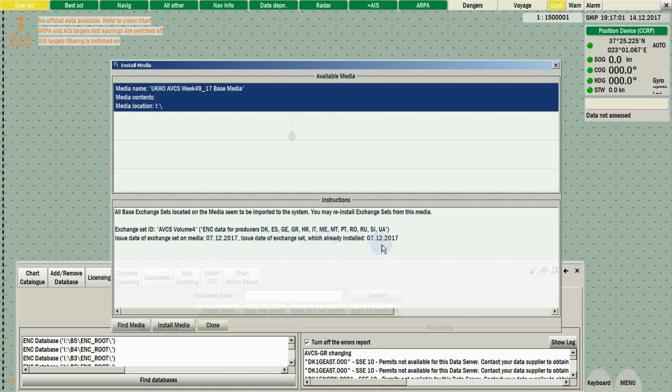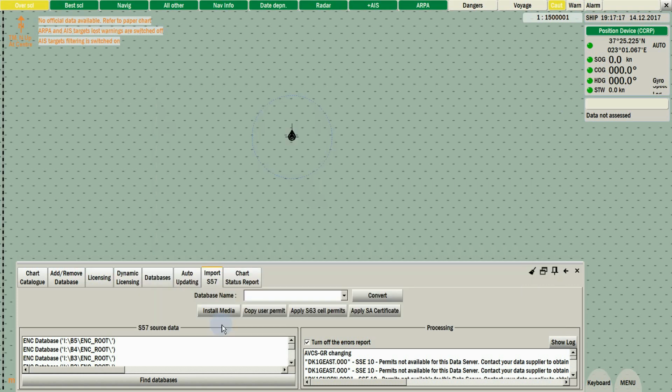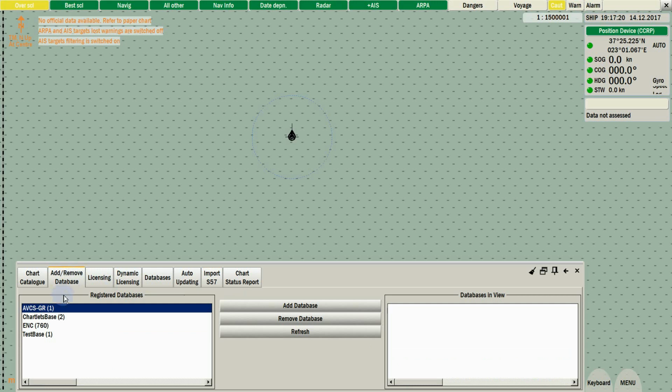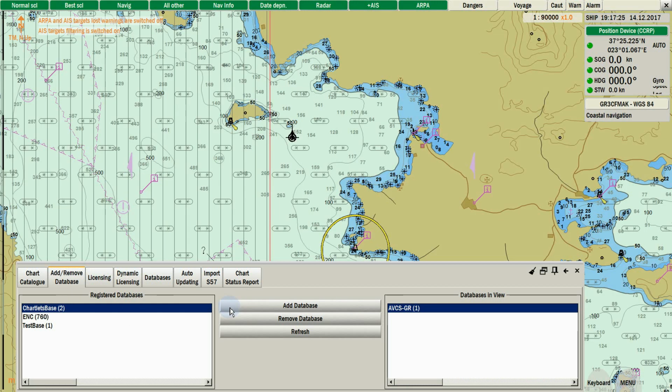You can verify that your charts are installed from the Instructions window. You can view the already installed exchange sets. Close the Install Media window. Your converted database is now available under the Add/Remove Database tab. Select your database name, and click Add Database so you can load it in View.